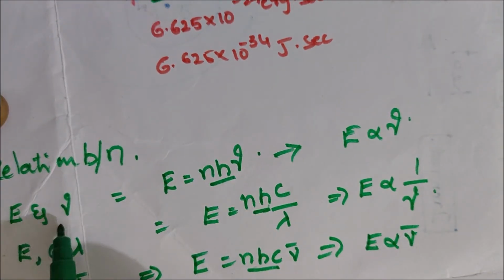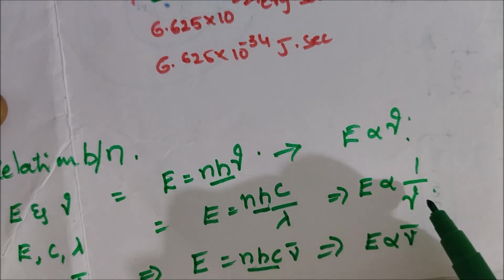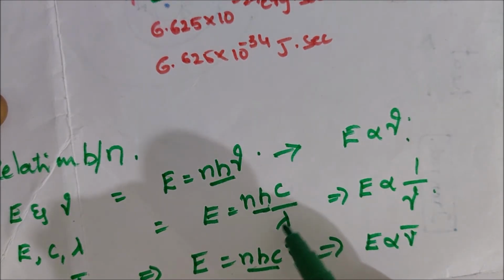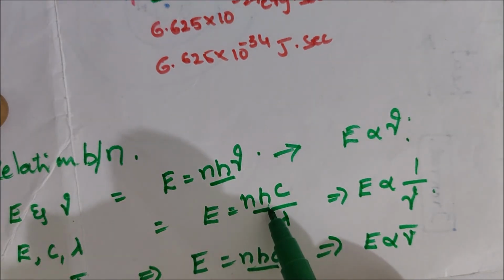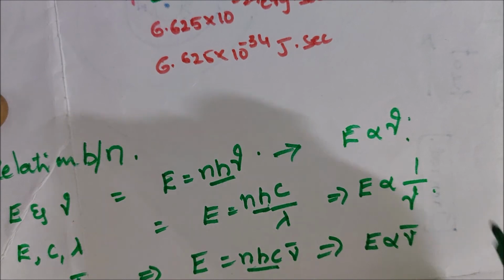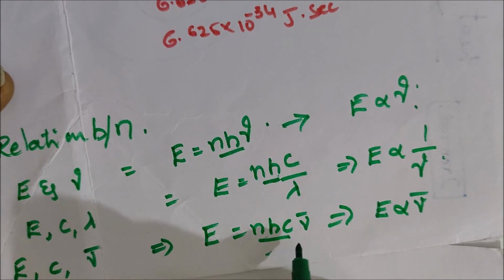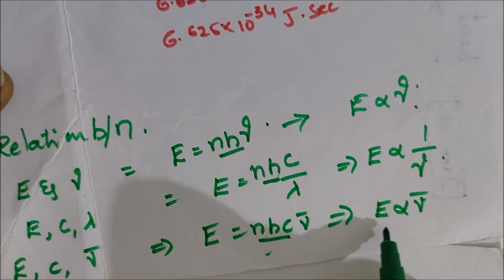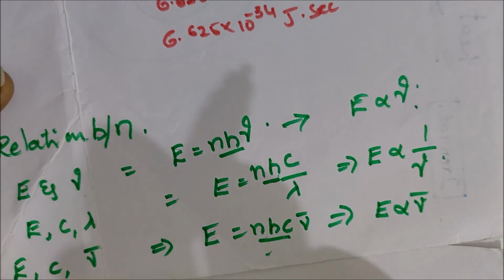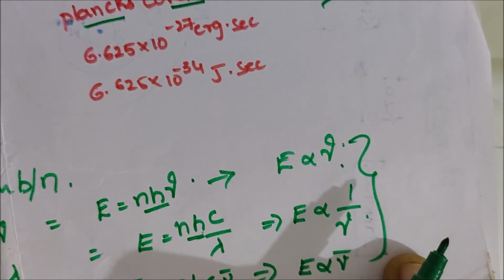So the relation between E and mu is E directly proportional to mu. The relation between E, c and lambda is E inversely proportional to lambda, since mu is denoted by c by lambda, and h and c are constants. The relation between E, c and mu bar is E equal to hc mu bar, so E is directly proportional to mu bar. These are used to solve problems based on Planck's quantum theory.